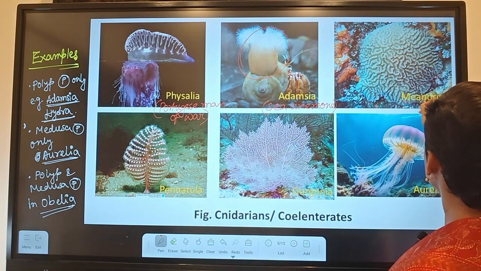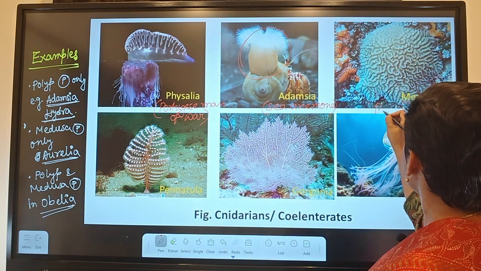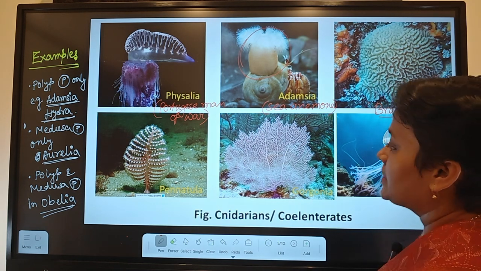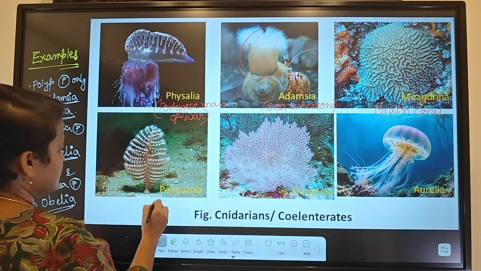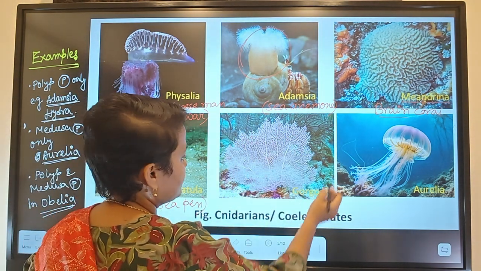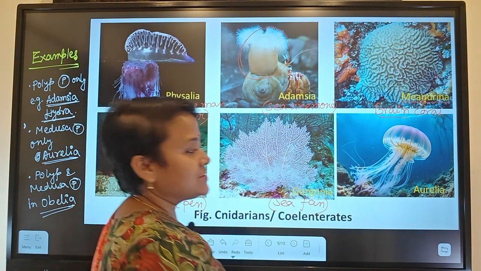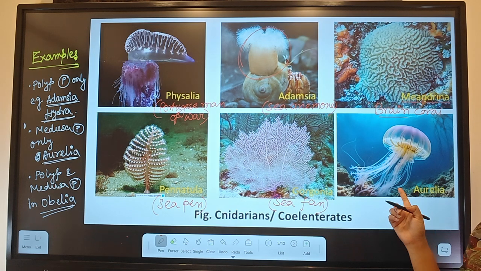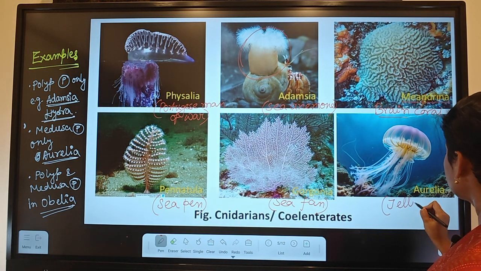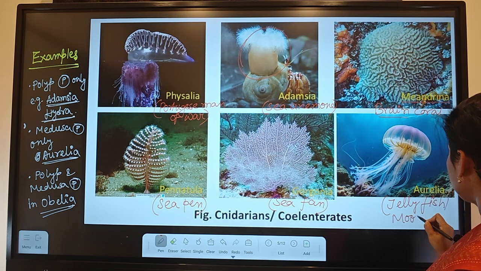Coming to Meandrina, you can see it looks like a brain. That's why it is called brain coral. This one is like a pen, it is called sea pen, Pennatula. This one is like a fan, that's why it is called sea fan. And the famous one, we all know, is the medusa form of which one? Aurelia, which is called jellyfish. It is also called moon jelly. Okay, moon jelly.